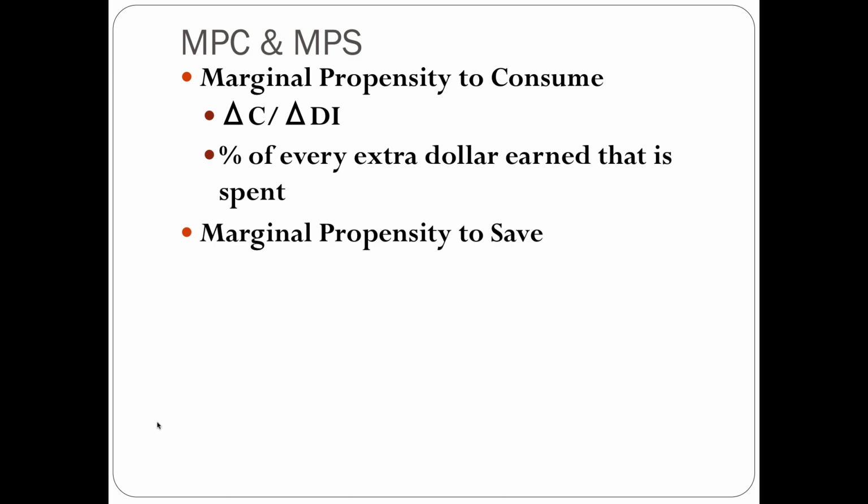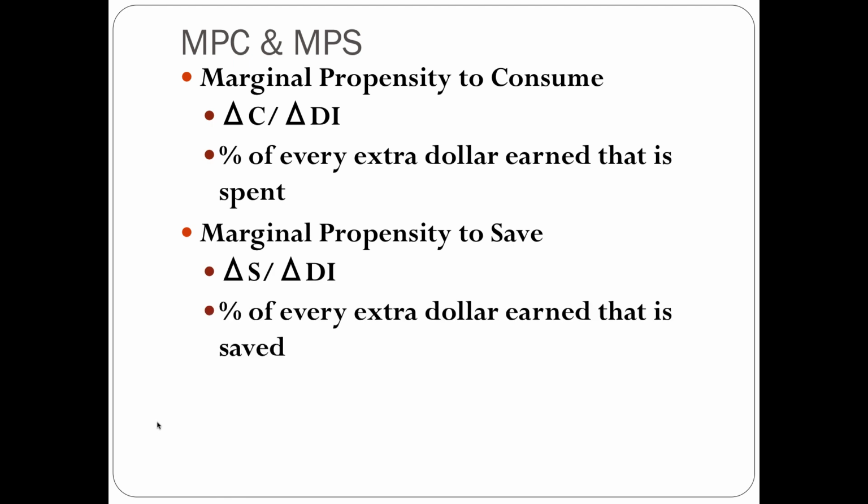Now, marginal propensity to save. That's going to be your change in savings over your change in disposable income. It's the percentage of every extra dollar earned that is saved. So remember that when you were looking at average propensity to save, you were looking at if your disposable income was $100 and you saved 30% of it. With marginal propensity to save, you're saying, okay, for each extra dollar, one extra dollar, what percentage of it is going to be saved?